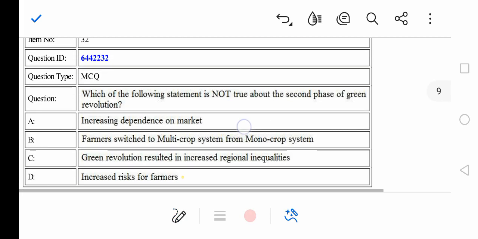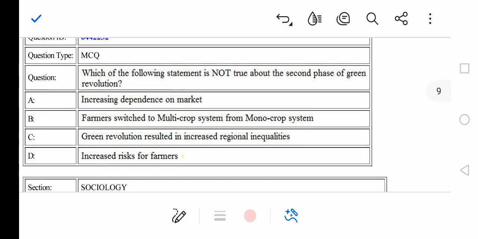Which of the following statements is not true about the second phase of the Green Revolution? A. Increasing dependence on market. B. Farmers switched to multi-crop system from monocrops. Green Revolution resulted in increased regional inequalities, increased risk to farmers.